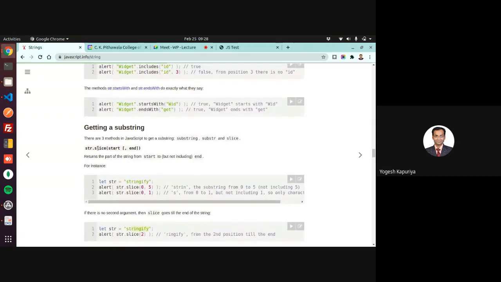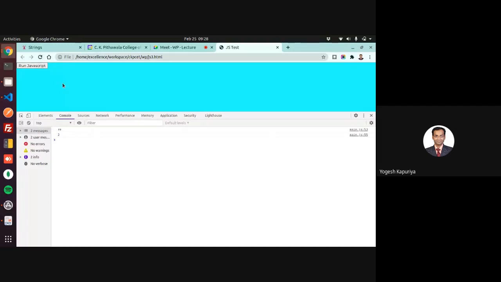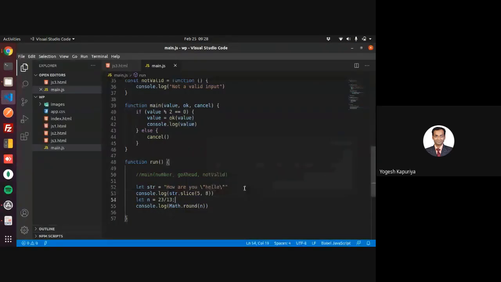For substring, you can use a function called slice. So this is your main string, slice function, and then the first initial position and last position. Last position is optional. So if you say slice on this, let's say slice from 5 and then 8, it will return starting from the original.